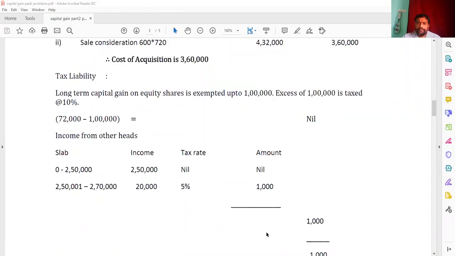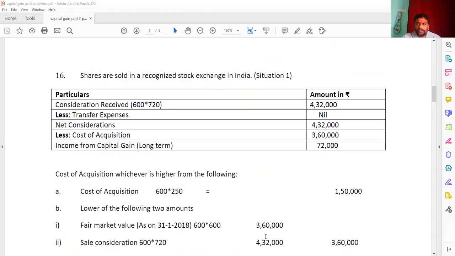Once again see here, in situation 1, he sold the shares in the recognized stock exchange. So here the consideration received is 600 into 720, you are getting 4,32,000, and the transfer expenses will be nil. Then you are getting the net consideration as 4,32,000, and then the cost of acquisition you have to work out in two steps. One we are calling cost of acquisition, 600 into 250, you are getting 1,50,000.